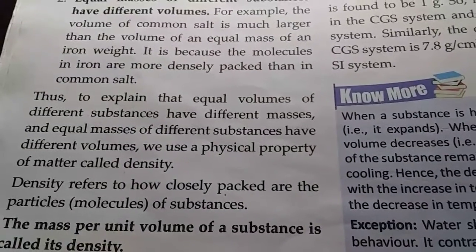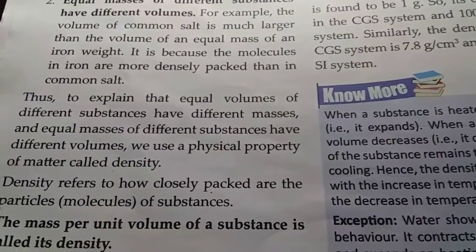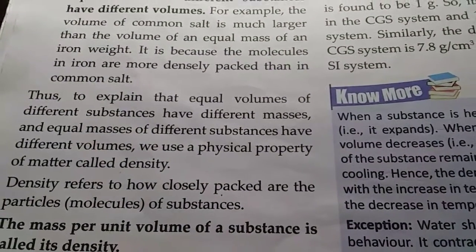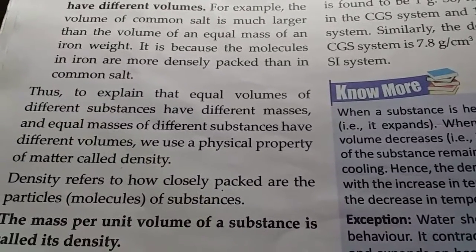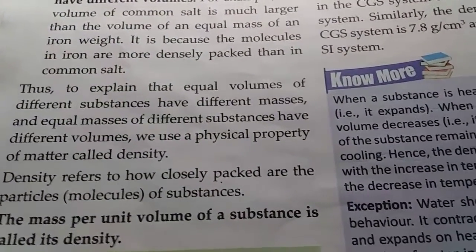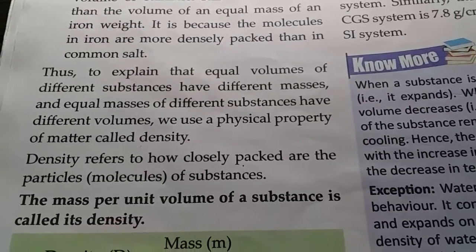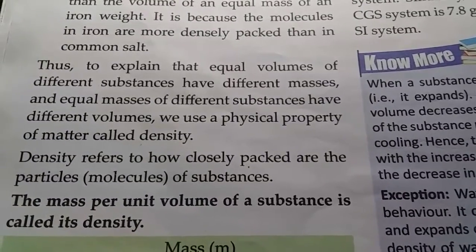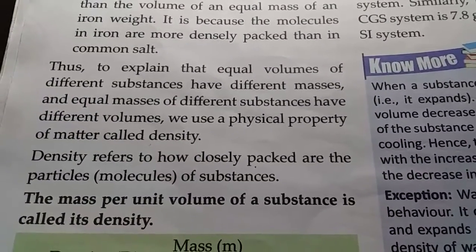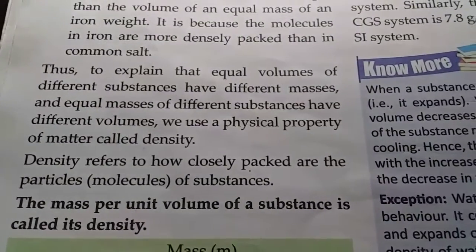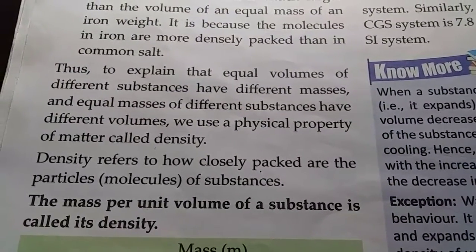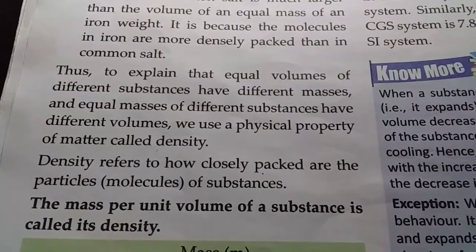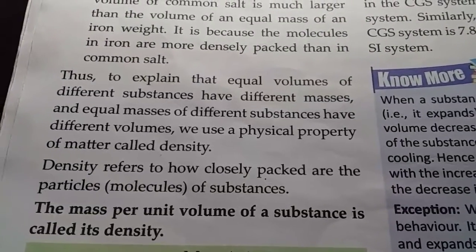So to explain that equal volumes of different substances have different masses and equal masses of different substances have different volumes, we use a physical property of matter that is called density. Now what is density? Density refers to how closely packed the particles or molecules of a substance are. It is defined as mass per unit volume of a substance. So the more closely packed the molecules are, the denser the substance is.